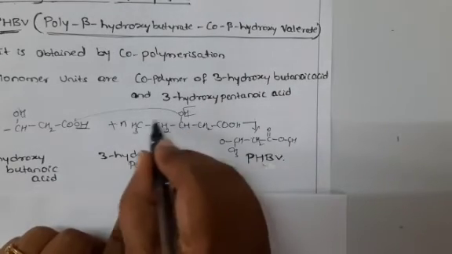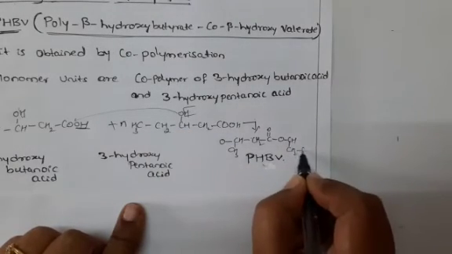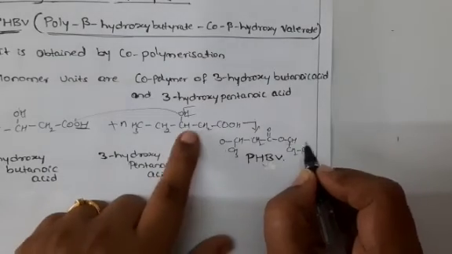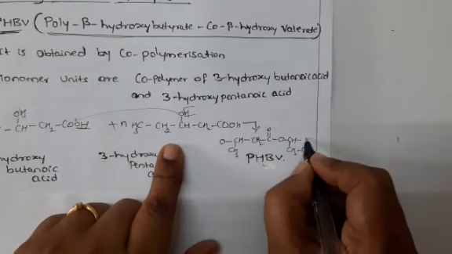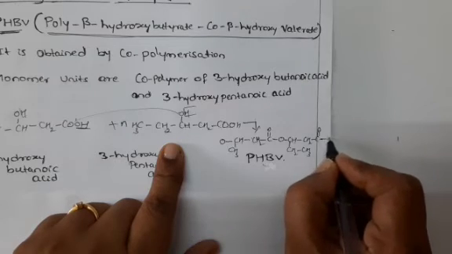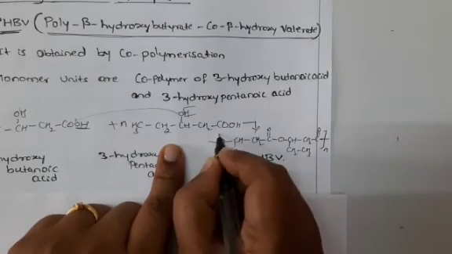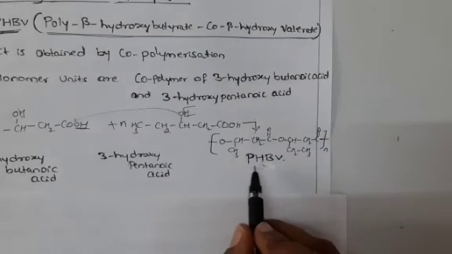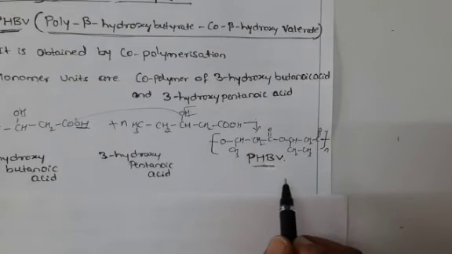Down here I will write this part: CH2, CH3, and again the chain continues, CH2, C double bond O, like this. This polymer will continue. We call it PHBV.